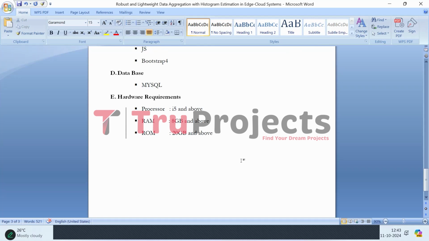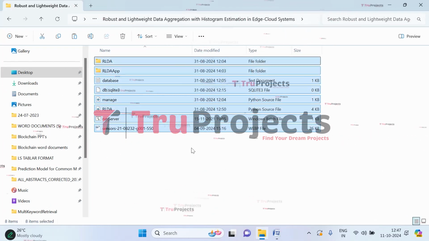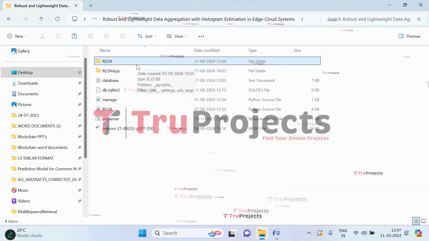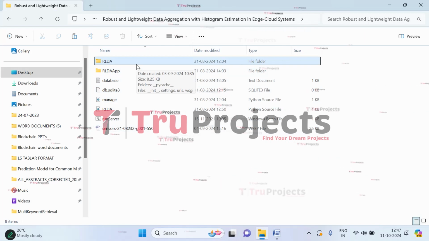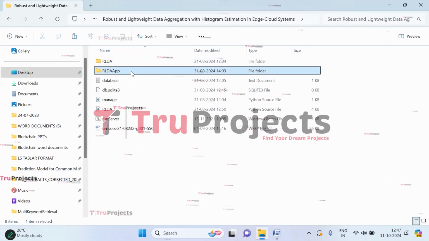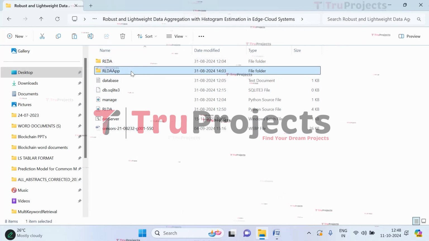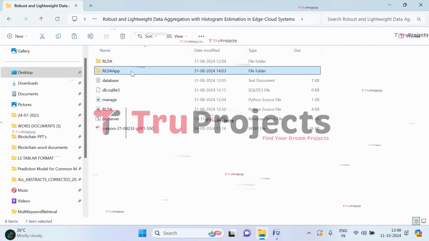To execute, we need to open the code folder which contains source code files. So these are the source code files in the code folder of the project. Let's understand each of them. How will they be used in the project? Coming to this first folder, which is RLDA, inside this folder, there are Python code files that are intended to be dynamically loaded into the project code during runtime. And the RLDA app folder comprises two subfolders and some Python code files. Those two subfolders are the static folder and the templates folder.